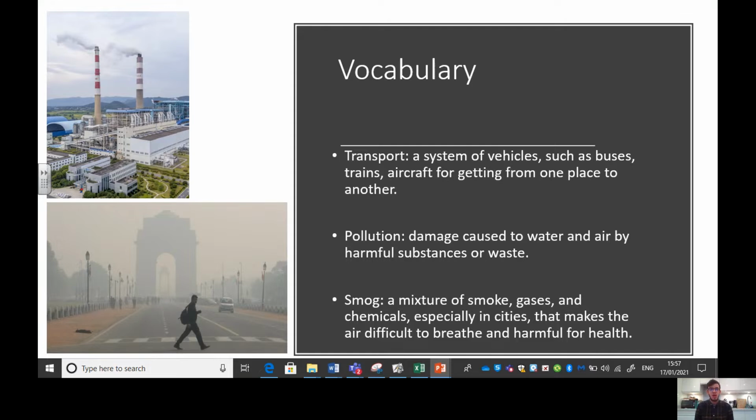Another key word we're going to be looking at today is pollution. And pollution is damage that is caused to water and air by harmful substances or waste, okay? So sometimes, unfortunately, we damage our water or we damage the air we live in. And when that's happened, that is called pollution. And the other word we're going to look at today is smog, which is a mixture of smoke, gases and chemicals, which you especially get in cities, and it makes the air difficult to breathe. And it's actually harmful for our health, okay? So smog tends to exist in cities, okay? And it's linked with pollution.